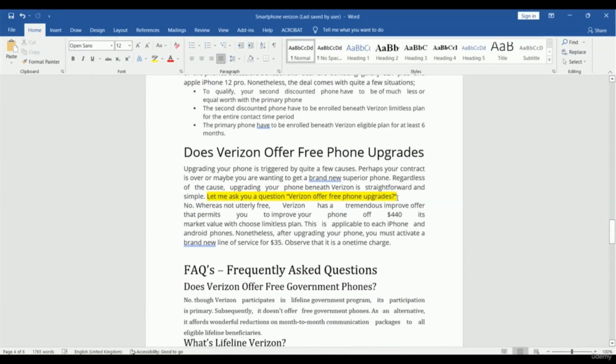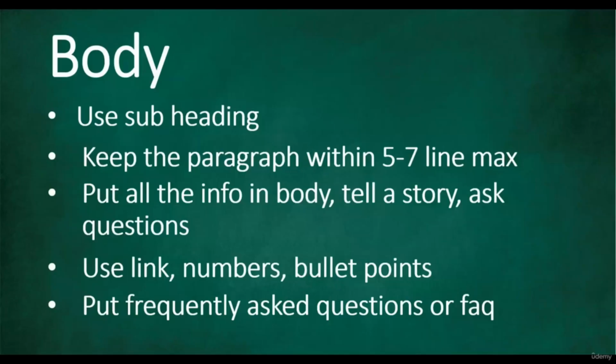You can take a look over here. In this yellow mark, the writer placed the question: "Let me ask you a question. Does Verizon offer free phone upgrades?" That means the writer asked the question for the audience or the readers. So this is a question included inside the body part, and this is what we mentioned in our slide. Okay, then what is next?